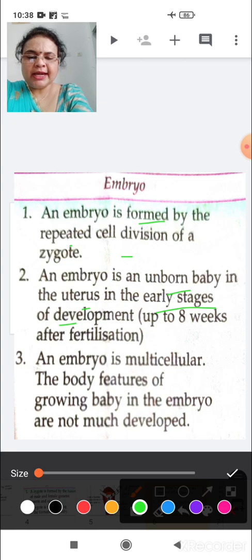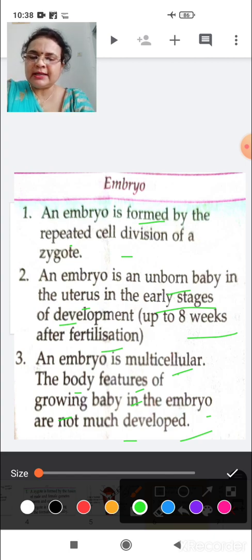Means up to 8 weeks after fertilization, the embryo develops. Clear? An embryo is again multicellular. The body features of the growing baby in the embryo are not much developed, because very little time has passed after fertilization. So the embryo is still not much developed.